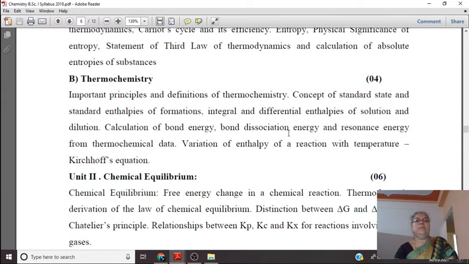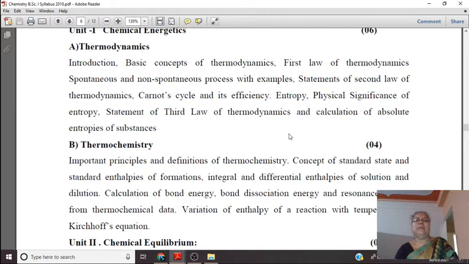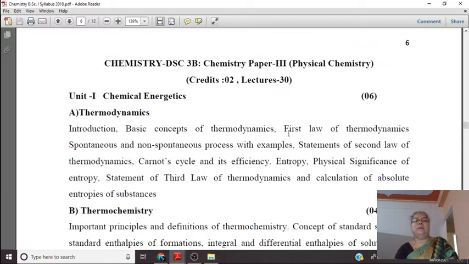In the first unit, you have studied thermodynamics and thermochemistry, in paper number 3, physical chemistry, DSC 3B, the second semester. Here you have studied the basic concepts of thermodynamics, first law of thermodynamics, spontaneous and non-spontaneous processes with examples, statements of second law of thermodynamics, Carnot cycle and its efficiency.